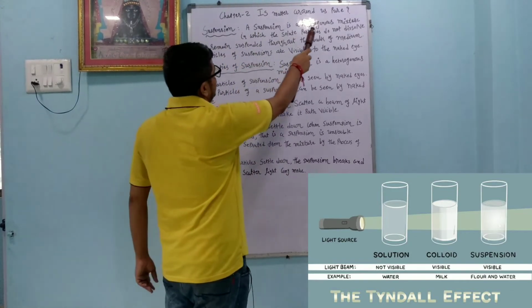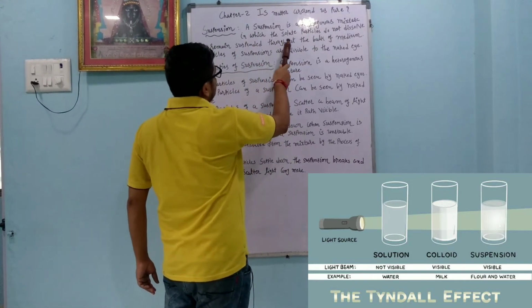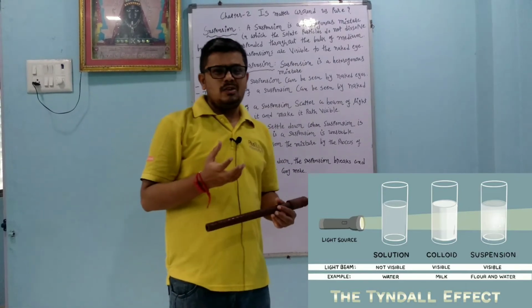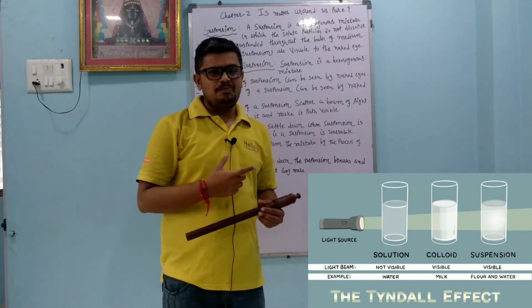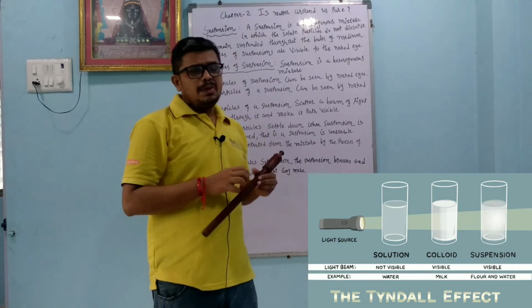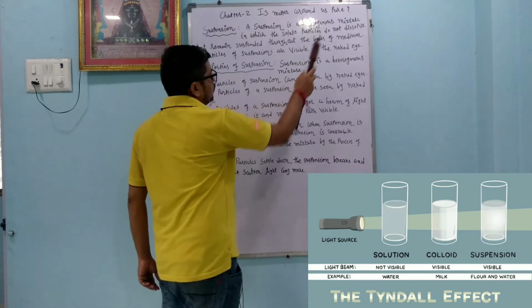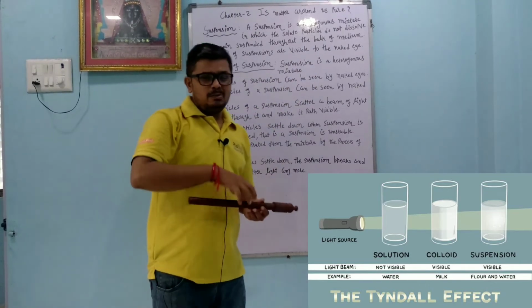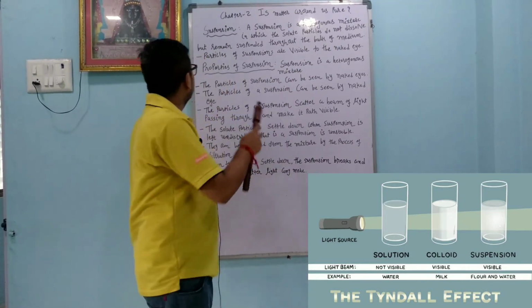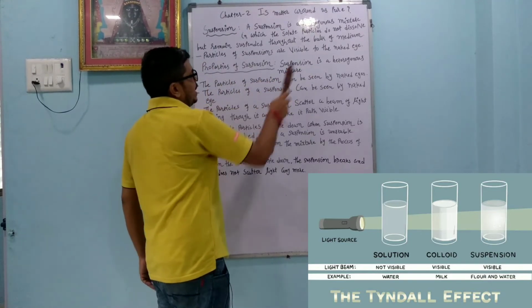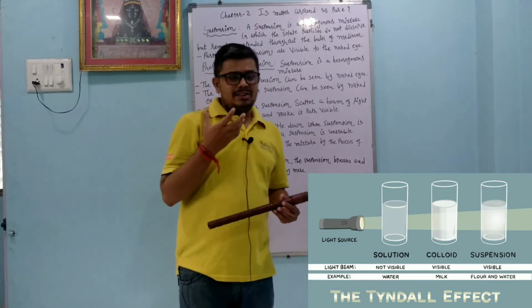Suspension. A suspension is a heterogeneous mixture in which the solute particles do not dissolve. The solute particles are not dissolved, but remain suspended throughout the bulk of the medium. So it will remain suspended and moves inside the solution. Particles of a suspension are visible to the naked eye.